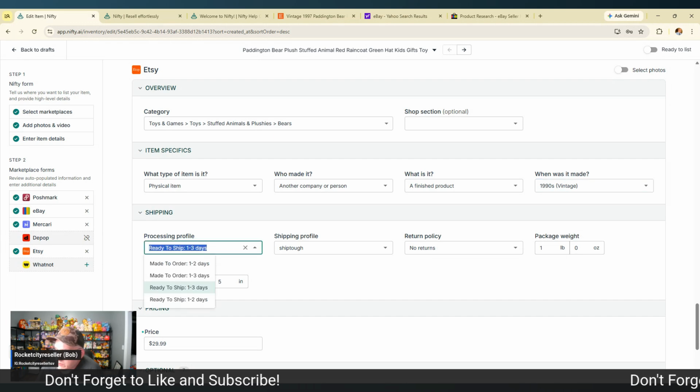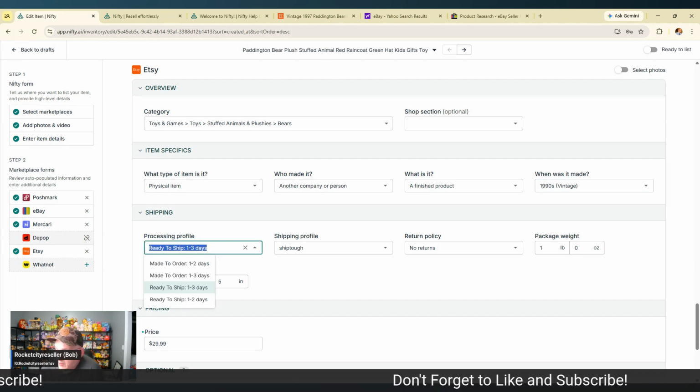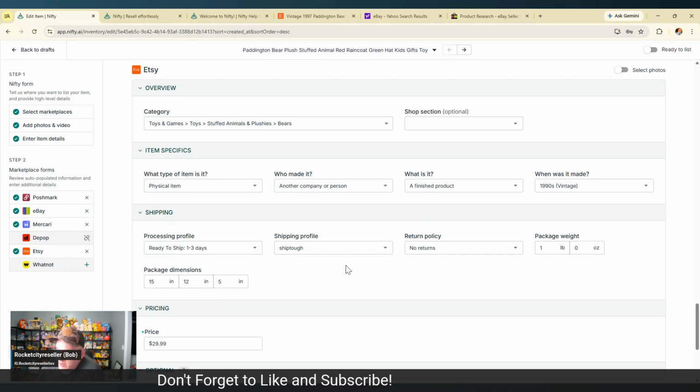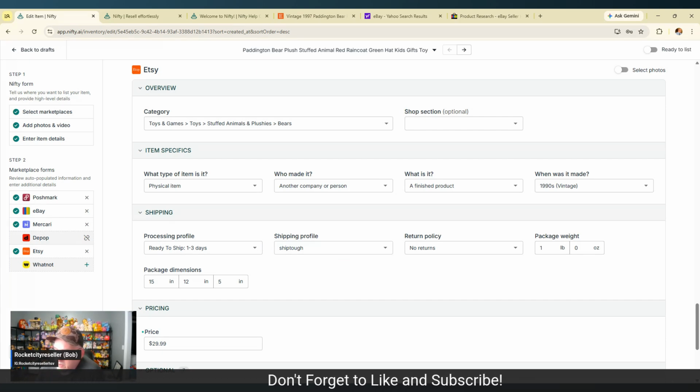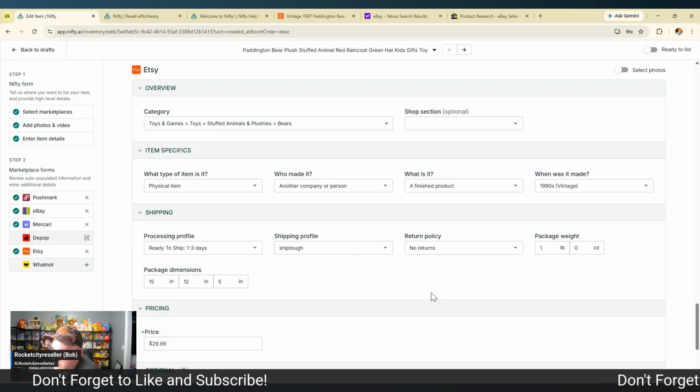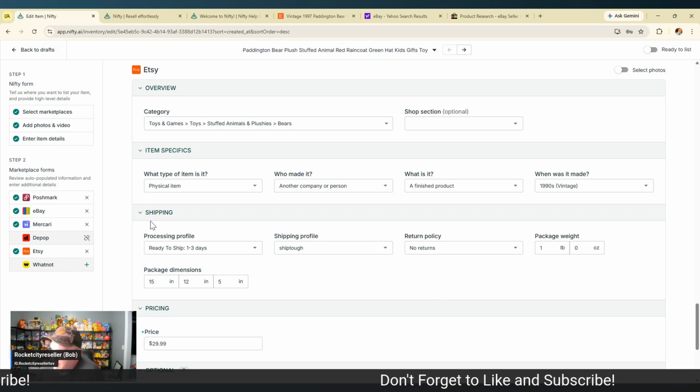Ready to ship. So this gives you your processing profile, how many days it takes you to process and ship. We do the 1 to 3 day. Ship Tough is the name of my profile on Etsy. Again, you have to set up your shipping profiles on your platform before coming to Nifty.ai. We do no returns policy on Etsy, and you can set those policies in the storefront.